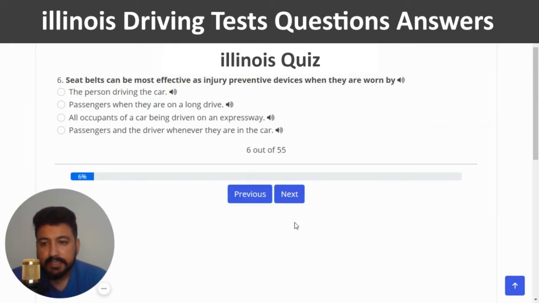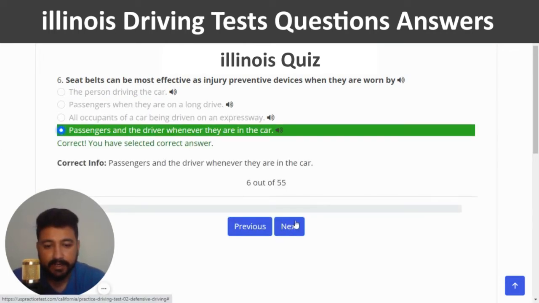Correct, and next. Seat belts can be most effective as injury preventive devices when they are worn by. The right answer of the sixth question is passengers and the driver whenever they are in the car. So I'm going to click on the last option, which should be the right one.